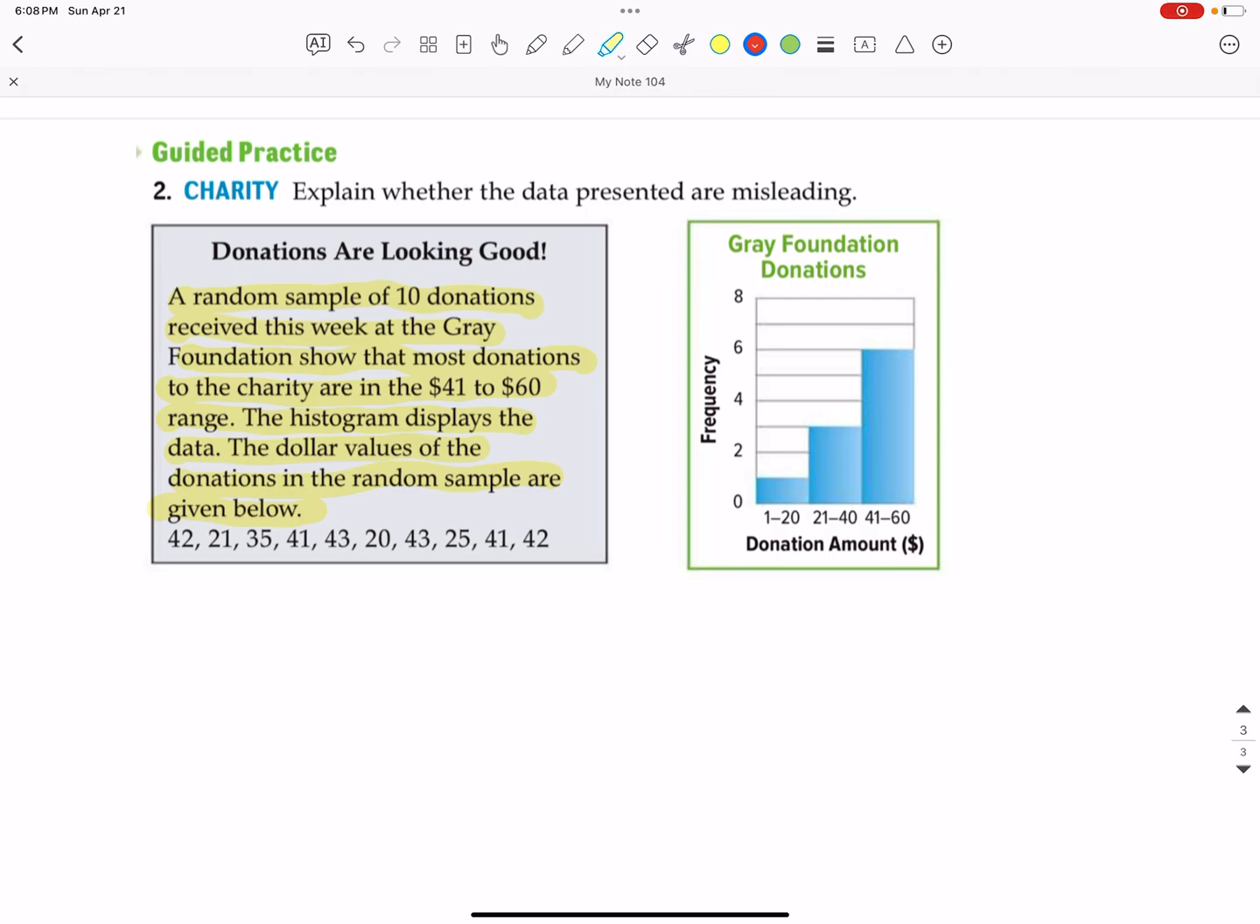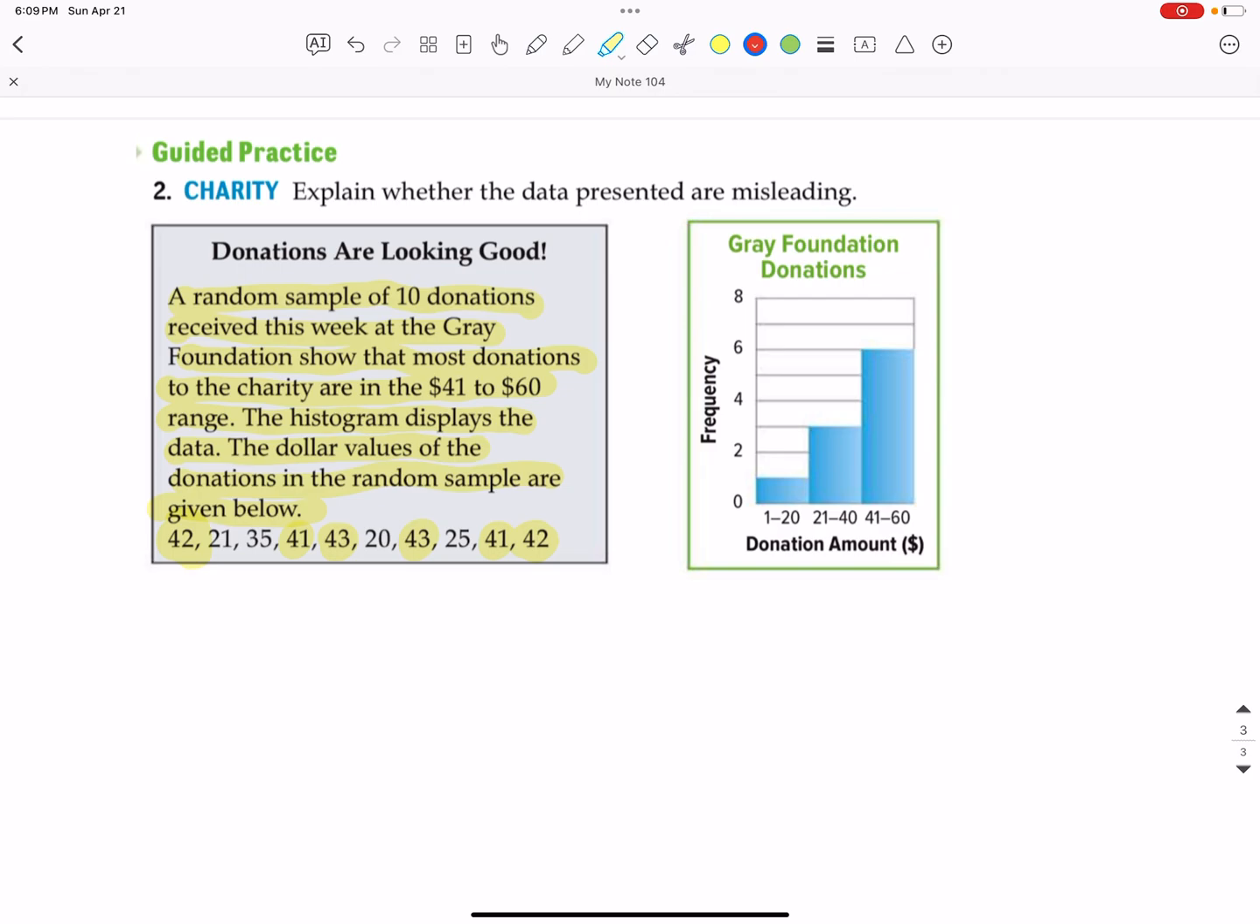It's not false. It's just the way that they are grouping makes it look like there's a higher donation than it really is, because look at the numbers that are in that 41 to 60 range. 42, 41, 43, another 43, 41, and a 42. They are just barely in that $41 to $60 range. So this is a very misleading histogram.